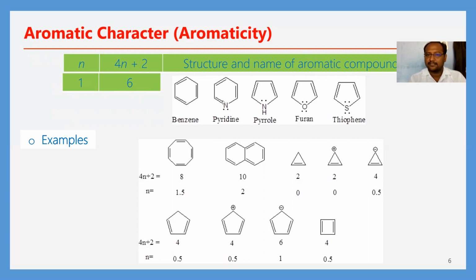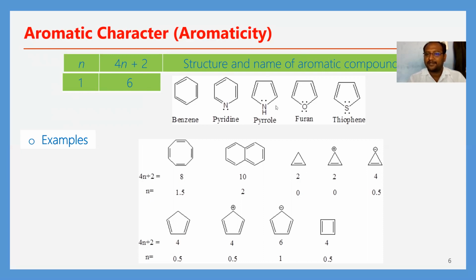Next, pyridine. In this pyridine there is a nitrogen atom. It is a heterocyclic ring, an atom other than carbon is present. Generally, how many pi bonds are there in this ring? There are 3 pi bonds, and due to them, the electrons undergo delocalization throughout the ring. So 6 delocalized pi electrons are there. Therefore the n value is 1, and it is said to be an aromatic compound.